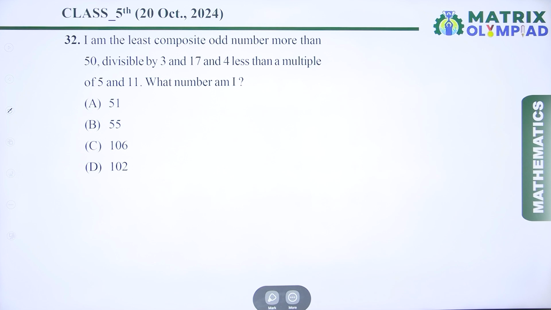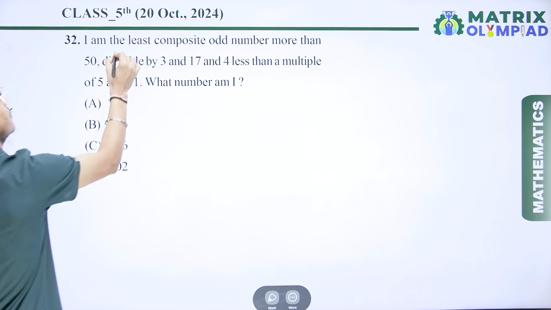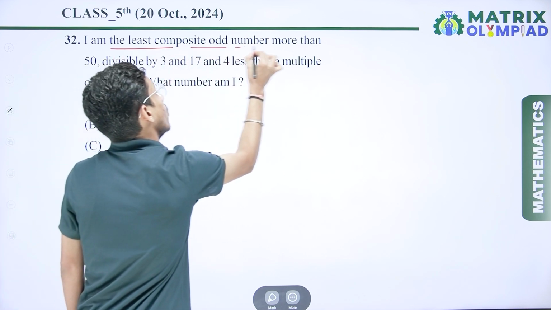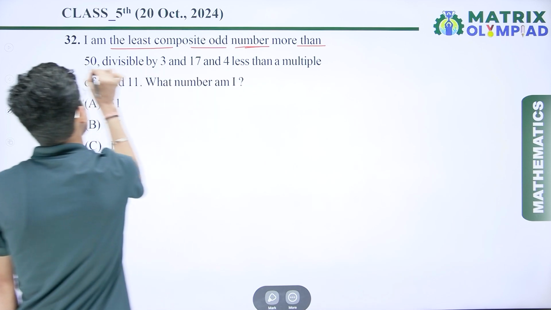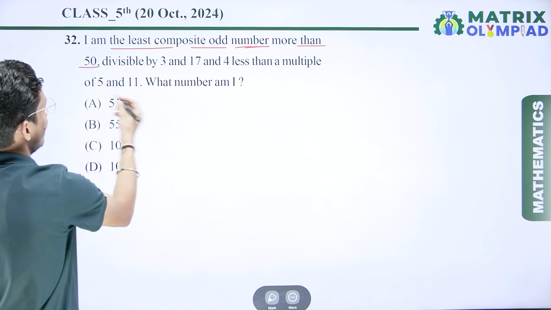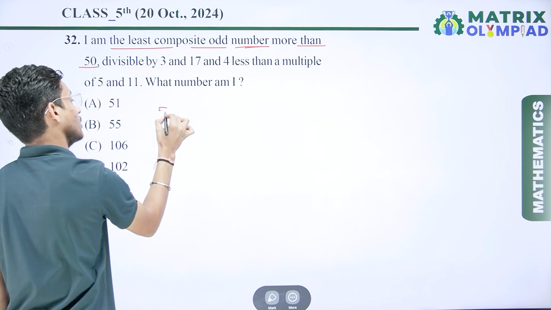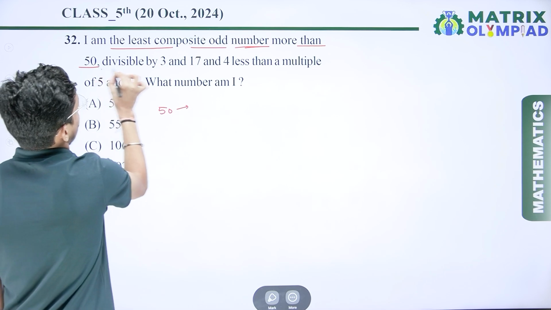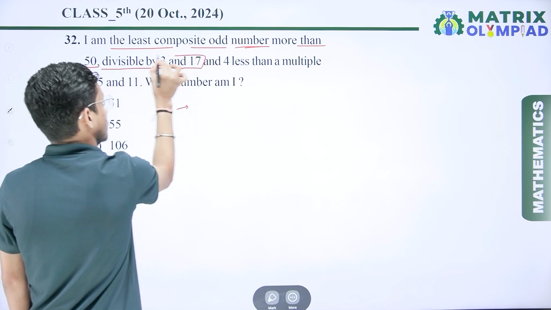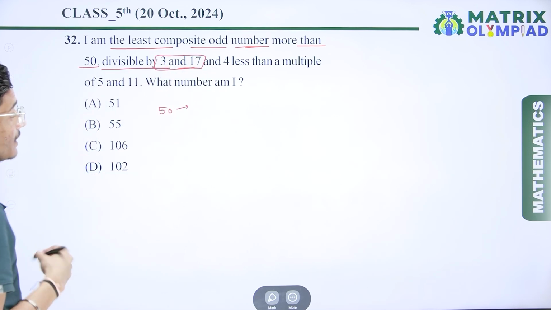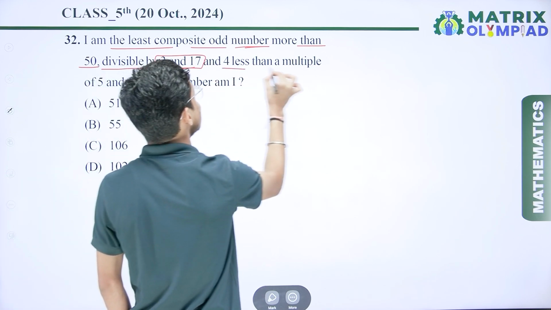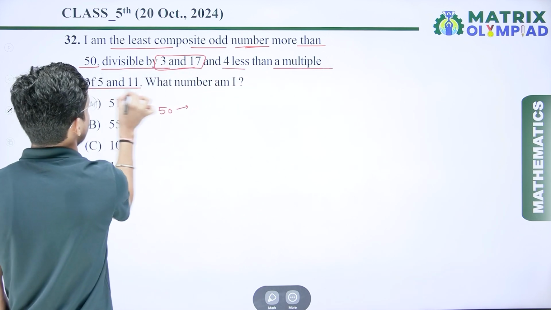So now the next question is: I am the least composite odd number more than 50. That means we have a number which is more than 50, divisible by 3 and 17, and this number is completely divisible by 3 and 17, and 4 less than a multiple of 5 and 11.